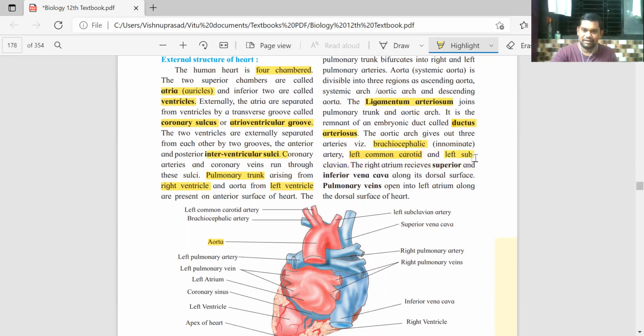It is called the left subclavian. Just remember the names. The aorta arises and gives rise to these three branches.